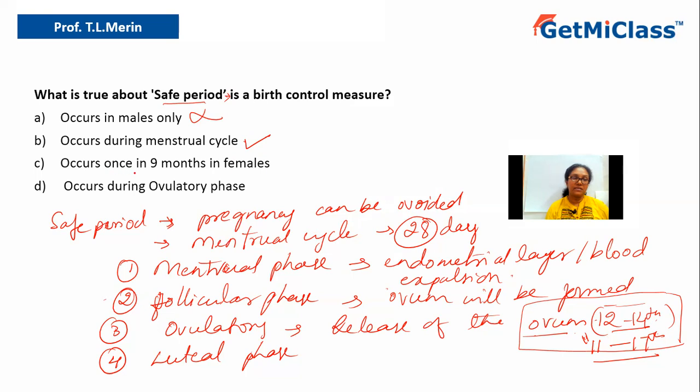Option C says once in 9 months in females. No, every month you can see a safe period, because every month there is a menstrual cycle. Option D says occurs during ovulatory phase. So safe period does not occur during the ovulatory phase, because the ovulatory phase produces the ovum, and that will increase the chance of pregnancy. So the correct statement is the one that says occurs during the menstrual cycle, the most appropriate statement.